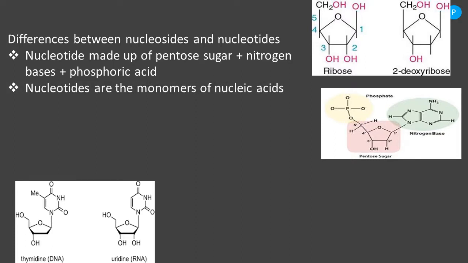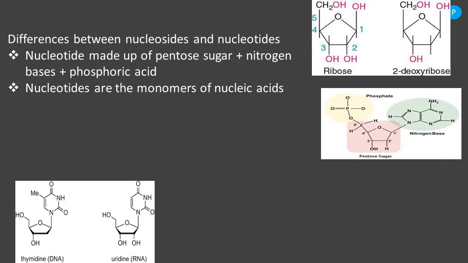So nucleotides are named as the monomers of nucleic acid. Just have a look at the structure of nucleotide. We have a pentose sugar at the center. The pentose sugar consists of 5 carbon atoms: carbon 1, 2, 3, 4, 5. These are the numbers of the carbons present in the pentose sugar.